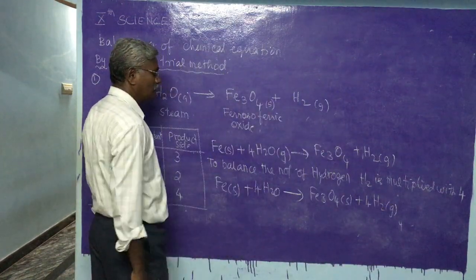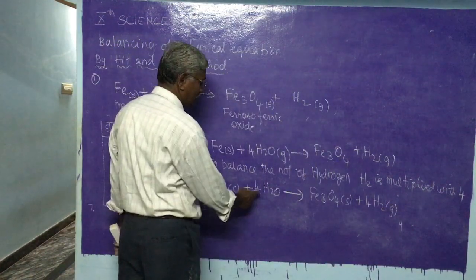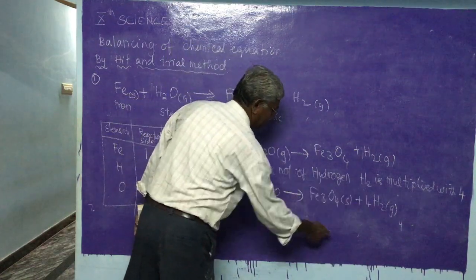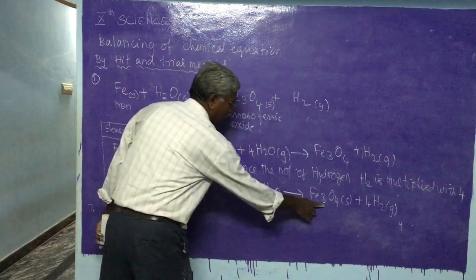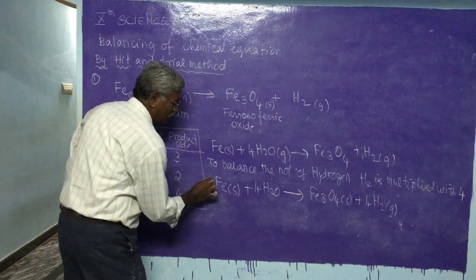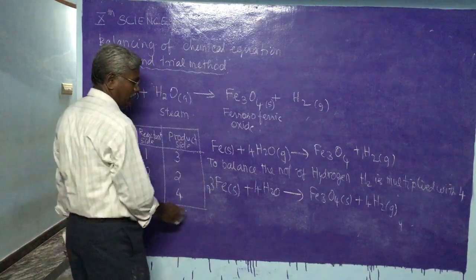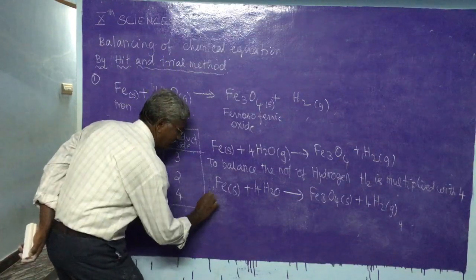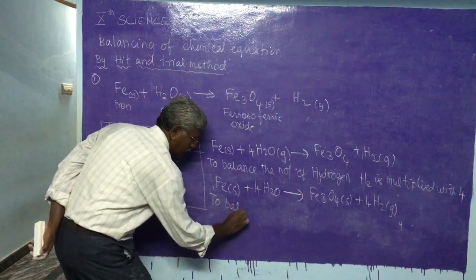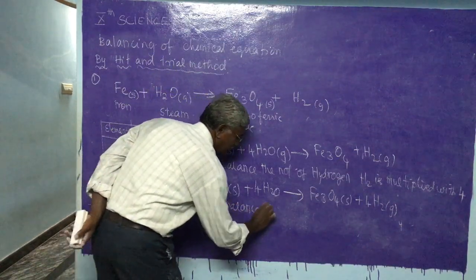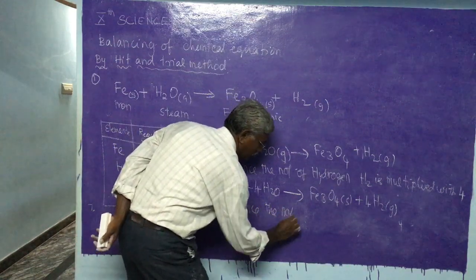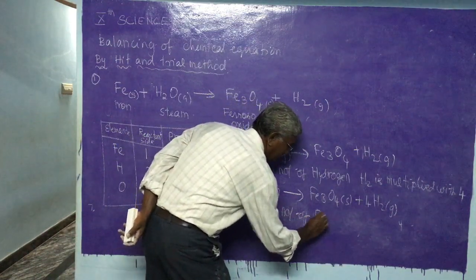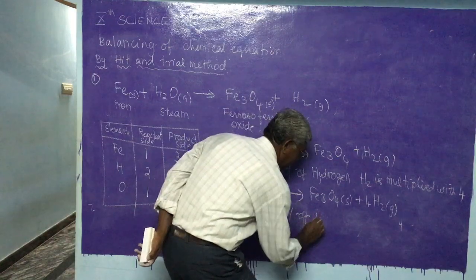Then finally we have to balance it. So we have already balanced oxygen, then followed by hydrogen, then the remaining Fe. Here the number of Fe is 3, therefore it is multiplied by 3. Therefore, next we have to write it to balance the number of Fe, that is iron.